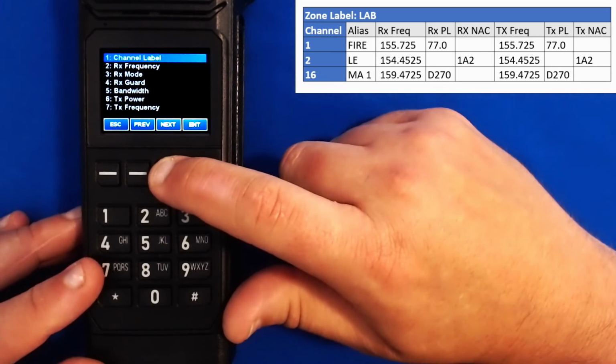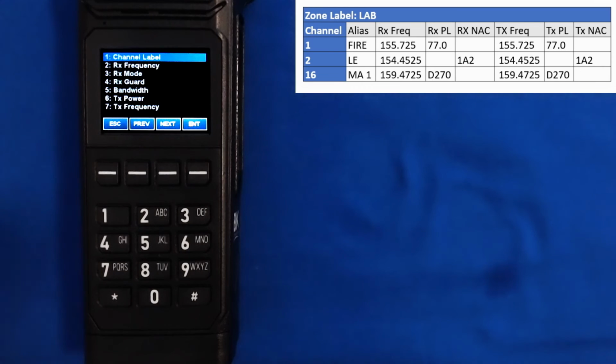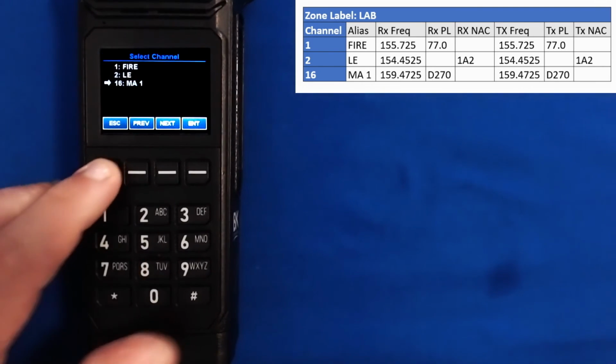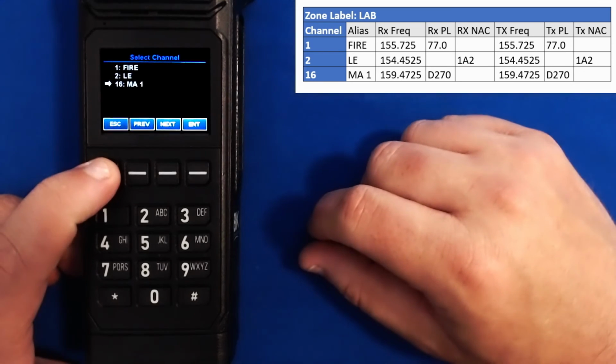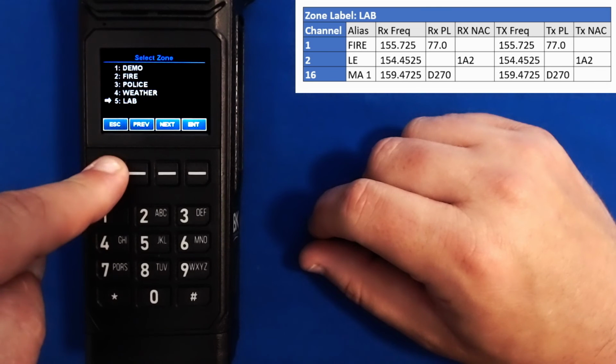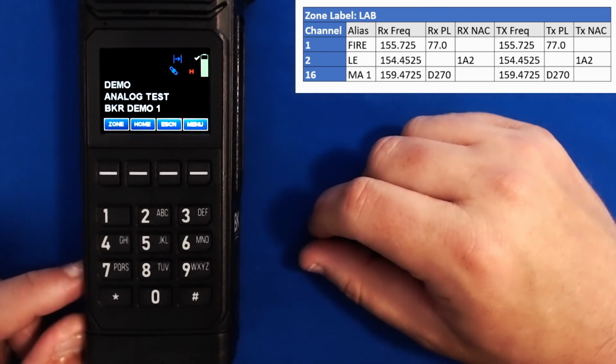I hit next. I'm back to channel label. I am now done programming my radio. So we can either hit escape and go out of the menus like such, or we can press and hold escape and take us all the way out to the front.